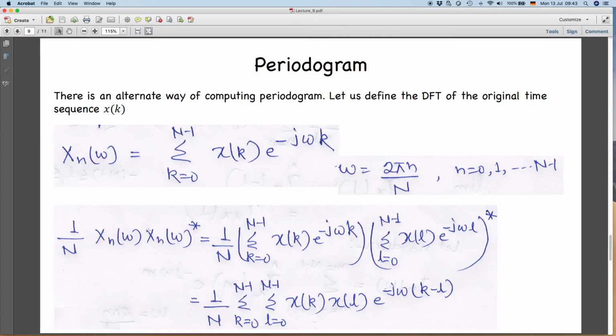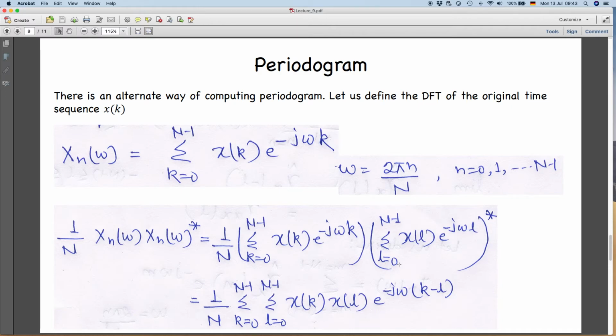Now, I defined a new term: I multiplied by 1 by N and by the complex conjugate of this. So, I am writing it here. What it will become is 1 by N, this one, because this is the forward DFT, summation over k equal to 0 to N minus 1 of xk e to the power minus j omega k, times its complex conjugate, x l e to the power minus j omega l, star. So, this star is representing the complex conjugate. I just used a different index, l equal to 0 to N minus 1, right.